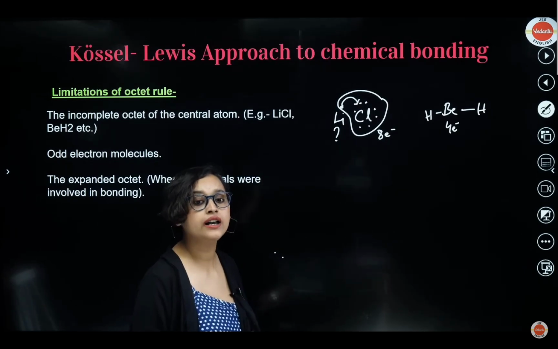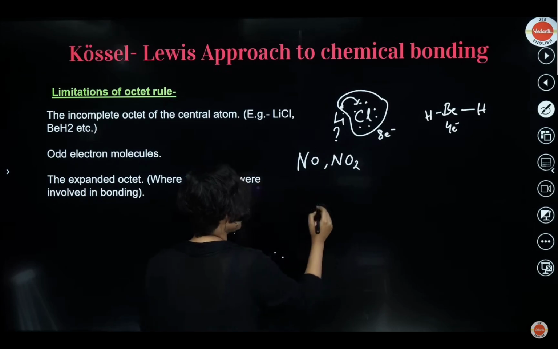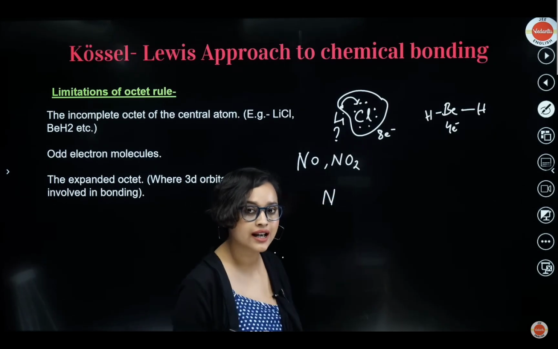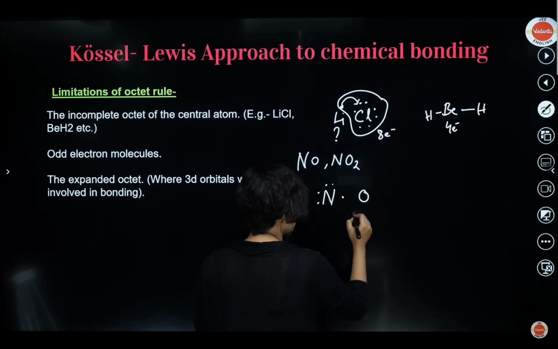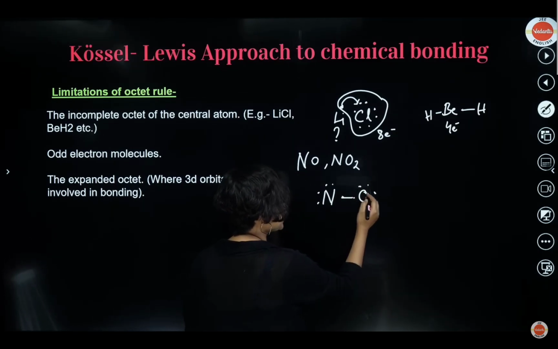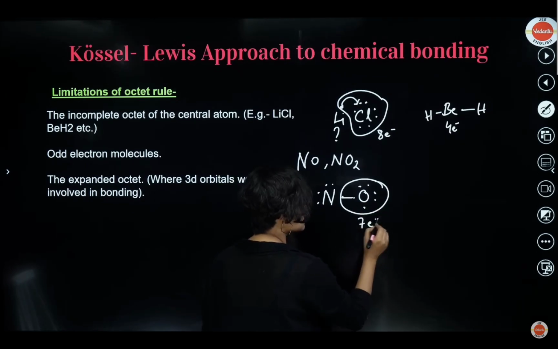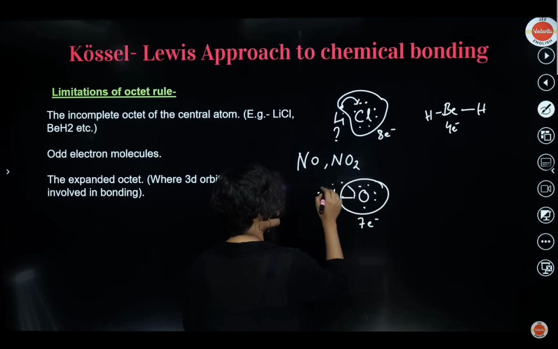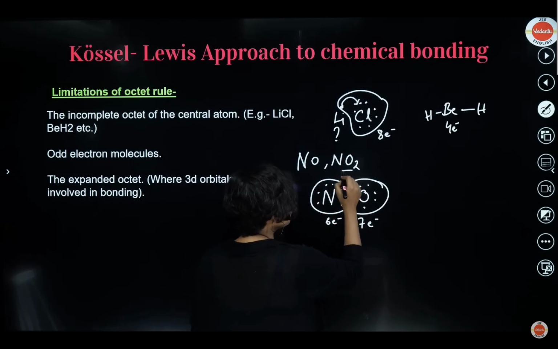Next what came up was odd electron molecules. Check out nitrogen, NO and NO2, both are examples actually, but let me show you NO, okay? Nitrogen has basically 5 electrons, right? So that means 1, 2, 3, 4 and 5, okay? This electron will be used up. Oxygen has 1, 2, 3, 4, 5 and 6, right? So here they have formed the bond. Now see, oxygen has 1, 2, 3, 4, 5, 6, 7 electrons, no octet here. And here see 1, 2, 3, 4, 5, 6, only 6 electrons they are getting. How is it possible? That's not possible. Same like this for NO2 also.